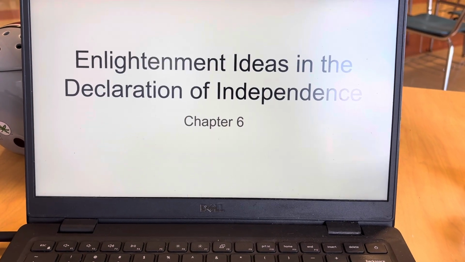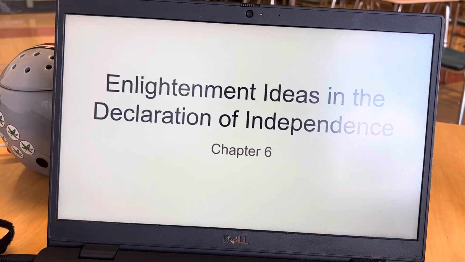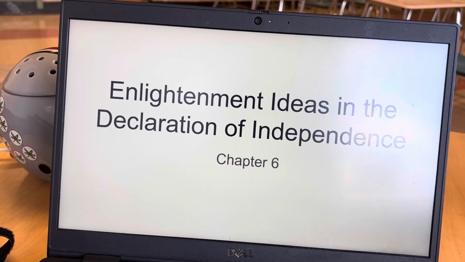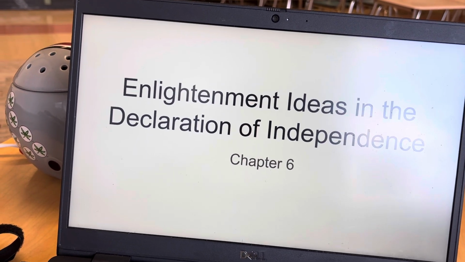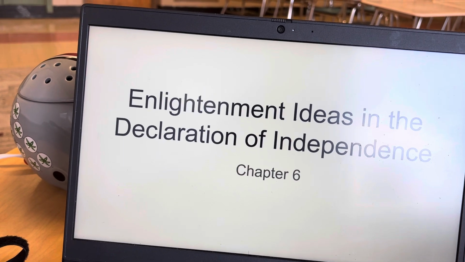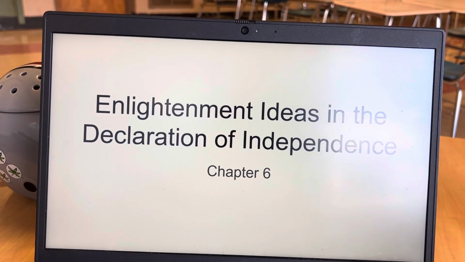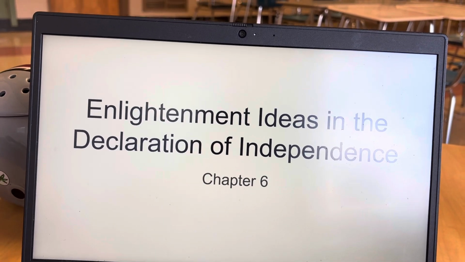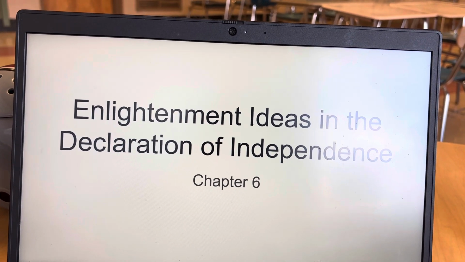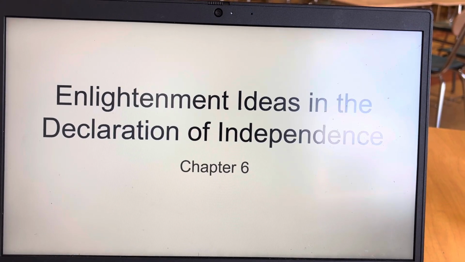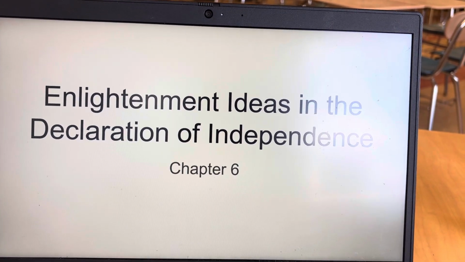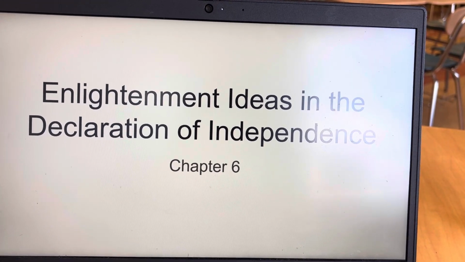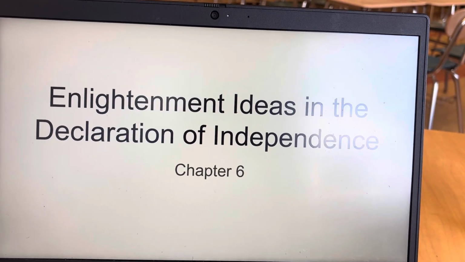The Enlightenment ideas and the Declaration of Independence. As fighting between the American colonists and the British grew more bitter, many colonists began to argue for independence from Great Britain. By the summer of 1776, a committee was set up to draft a Declaration of Independence. The Declaration of Independence was adopted on July 4th, 1776. Its main purpose was to explain and to justify to the world why the American colonists had decided to declare their independence from Great Britain.